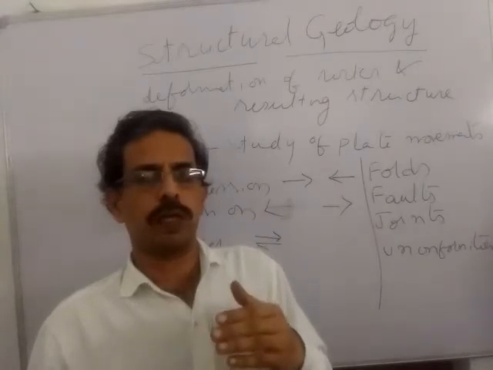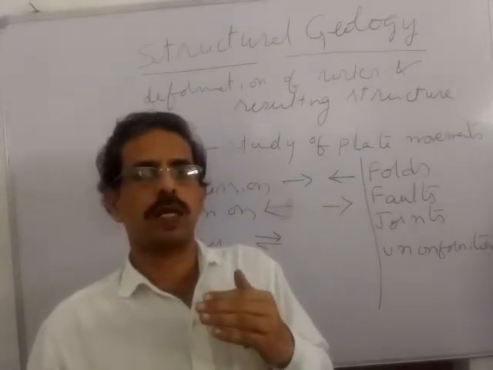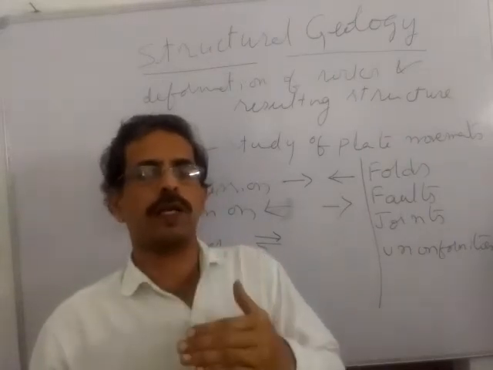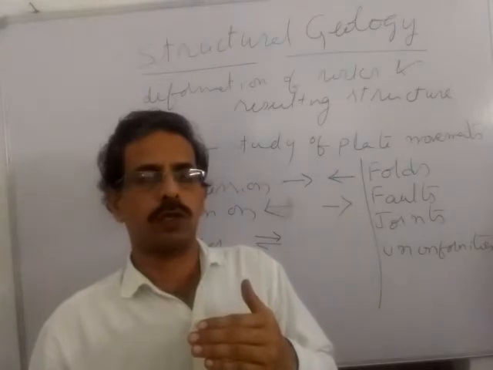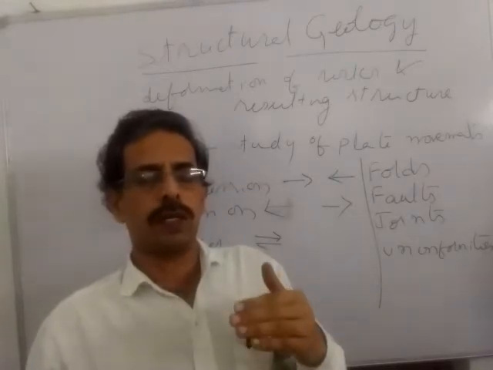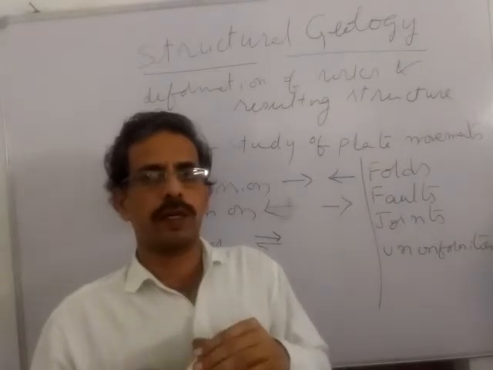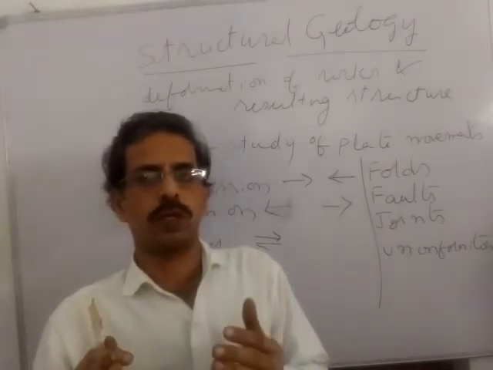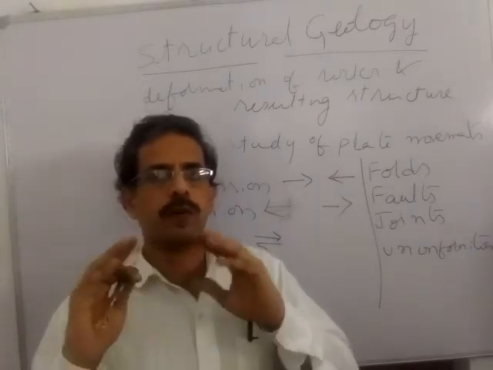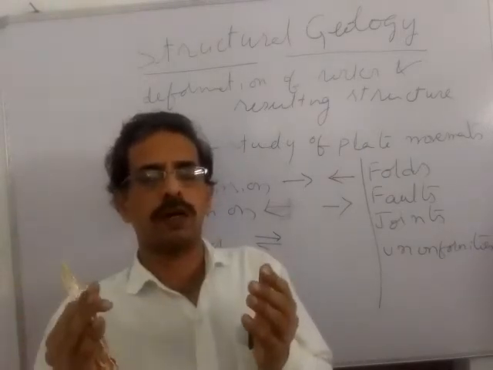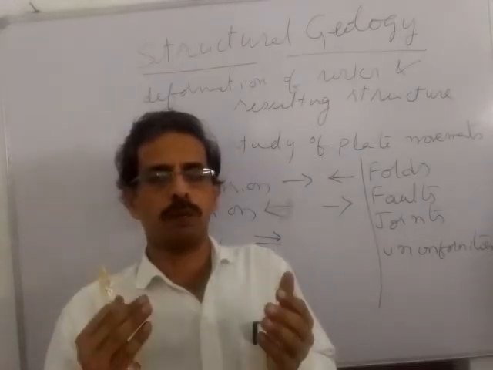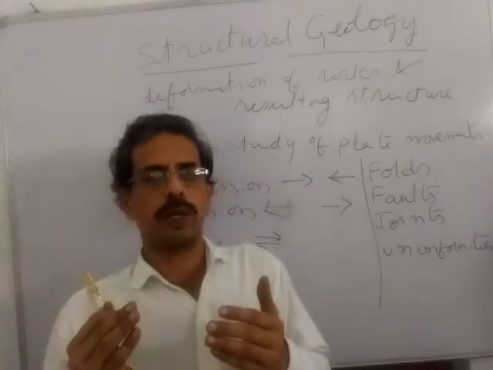This solid lithosphere always moves on plastic state material which exists beneath the lithosphere, called asthenosphere. The whole outer surface of the Earth is divided into different blocks, which we call lithospheric plates.